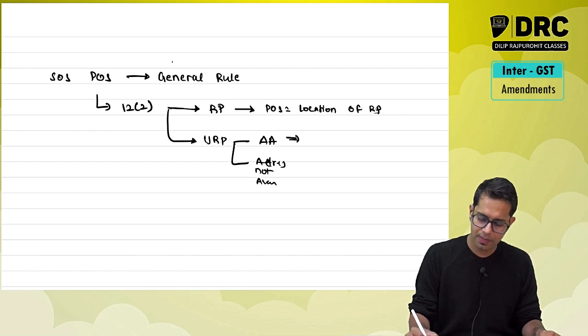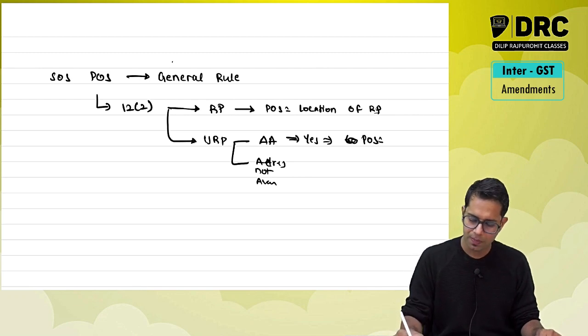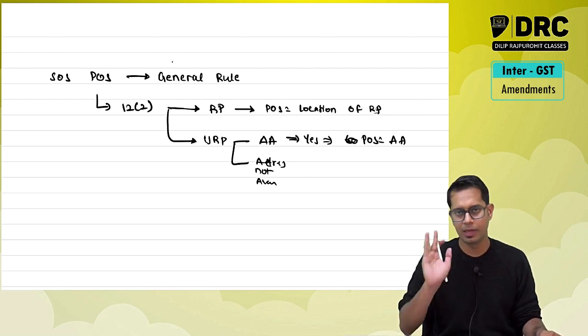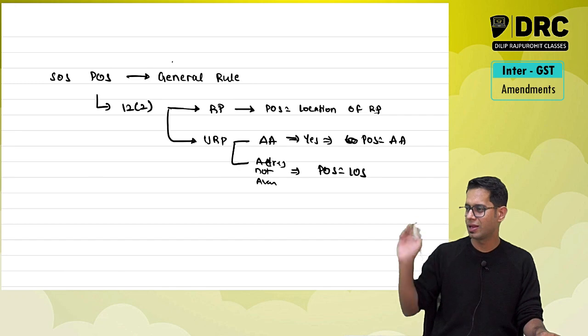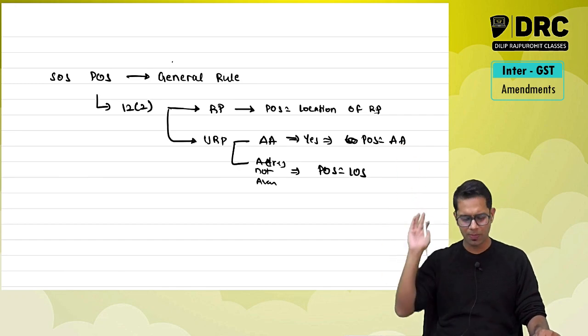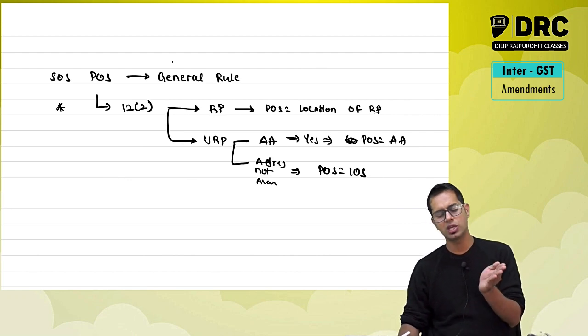Check whether the address is available. If the answer is yes, the address is available, then the place of supply will be whatever address is available with you. If the address is not available, then the place of supply will be the location of the supplier, the provision which we just now saw. This is the general rule for services. For services, what is the general rule?